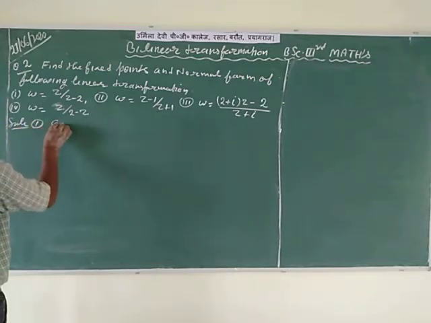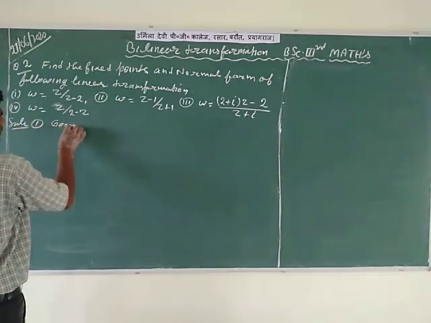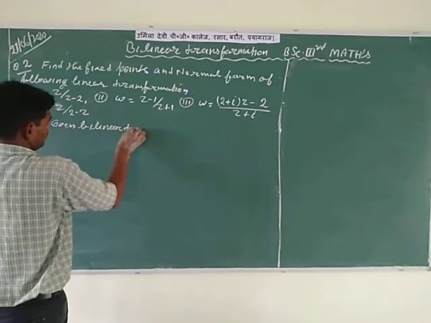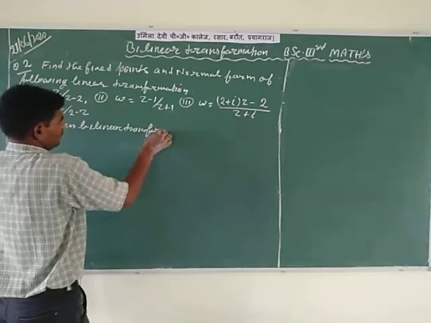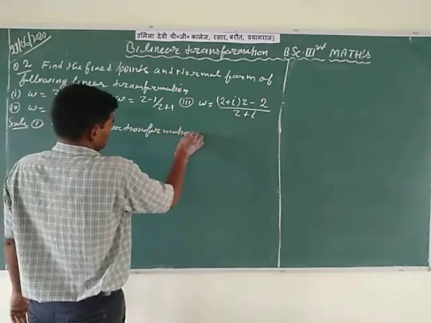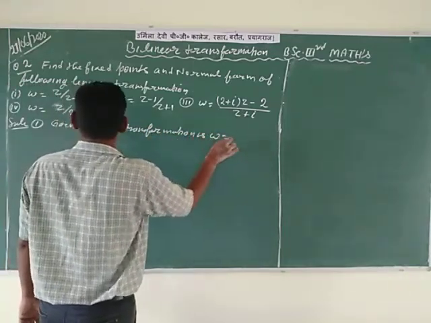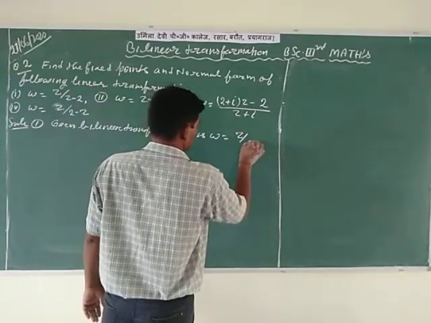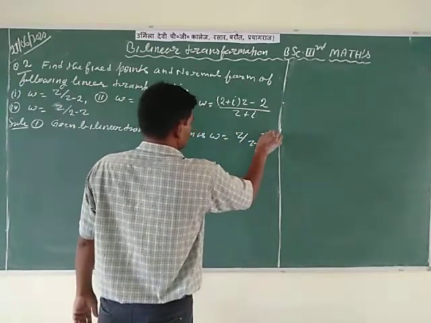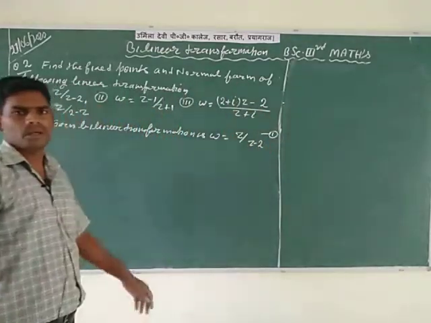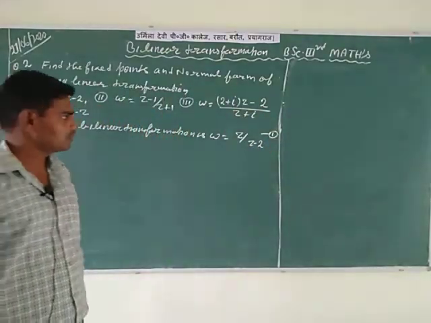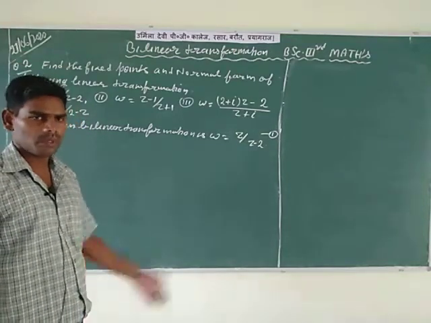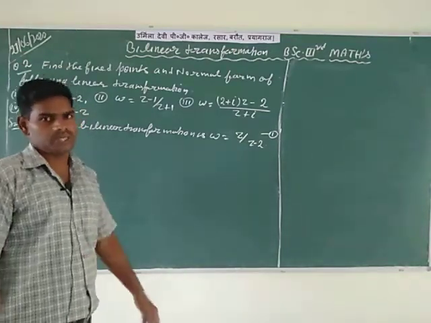The given bilinear transformation is w is equal to z divided by z minus 2, represented by first. So please note, for the given transformation w is equal to z divided by z minus 2, our aim is to find the fixed points.